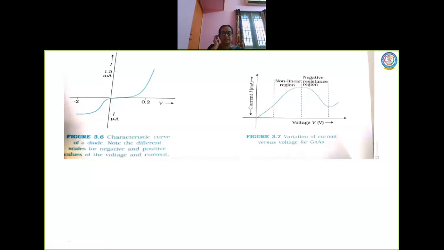So go through the graphical representations in your textbook, have a very clear understanding. We'll be continuing with the effect of temperature on resistance in the next class, children.